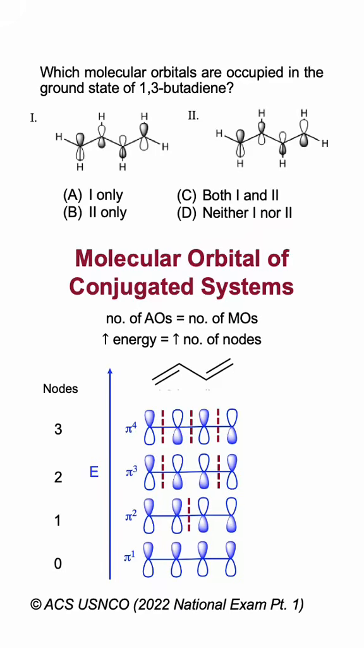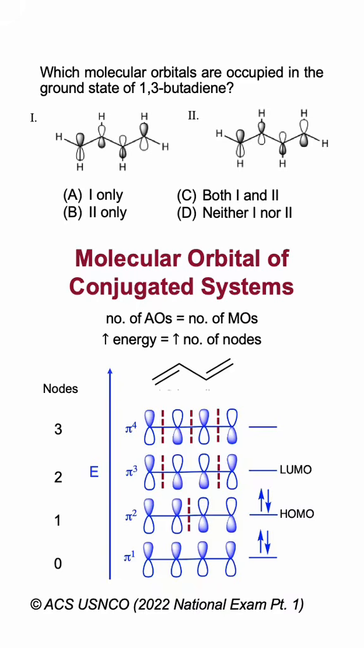Because each carbon contributes 1 electron to this pi system, we have a total of 4 pi electrons to distribute into these molecular orbitals. And following the Aufbau principle, we will fill these molecular orbitals from lowest energy to highest energy, with pi 1 and pi 2 being filled with 2 electrons each.